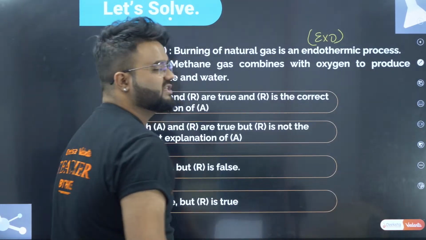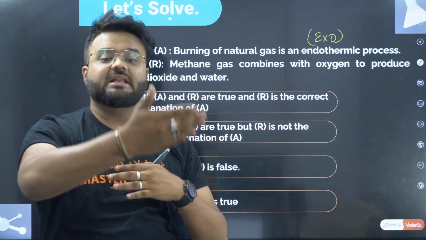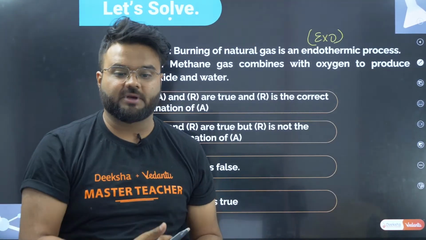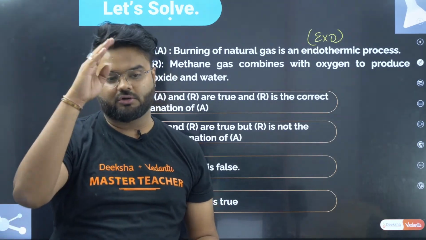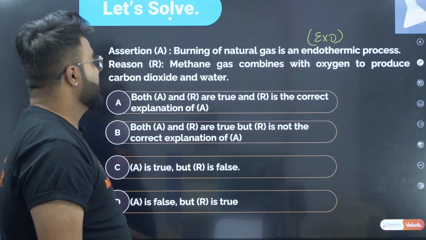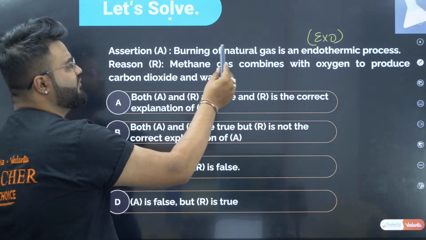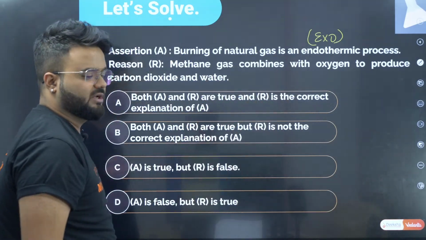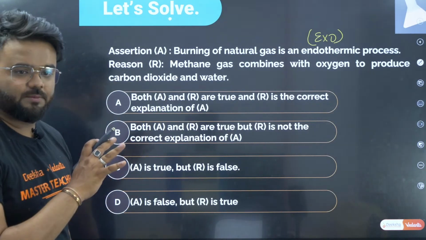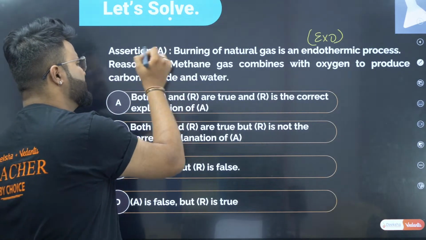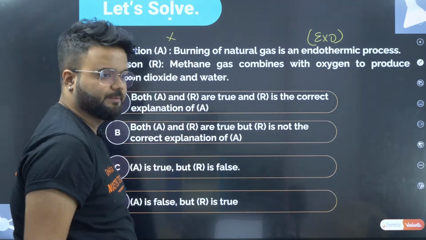Heat is liberated. Very good, Sumukh Hegde, 7 out of 9. Very good. The assertion is burning of natural gas is an endothermic process, they are telling, but it is an exothermic process. We know that the assertion is actually a false statement.